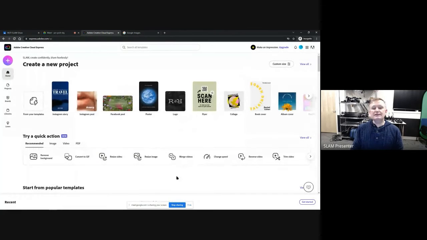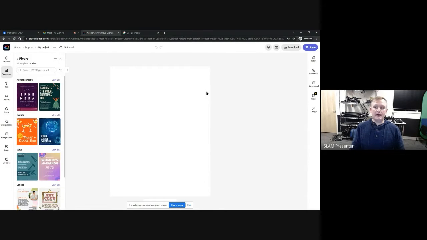So what we're going to do today is a flyer. Now, any of these are kind of pre-done pieces here. They all work very similarly. What it comes down to is the canvas size, the background size. So I'm just going to click flyer right here. And then I'm going to show you how to customize it.